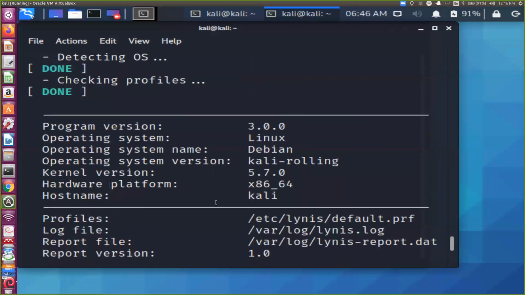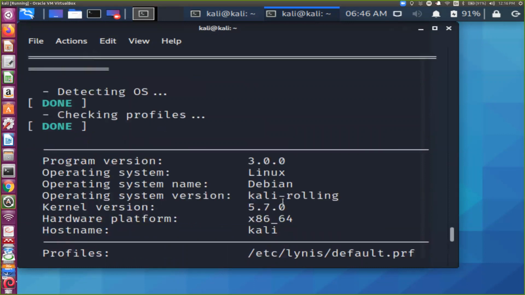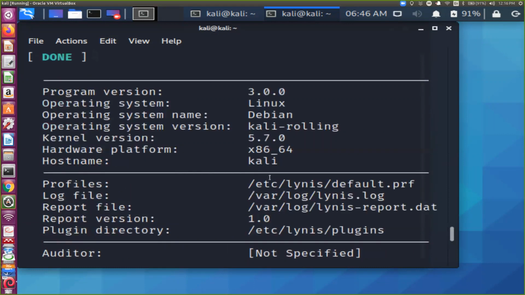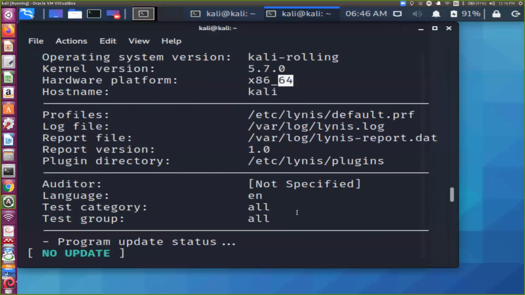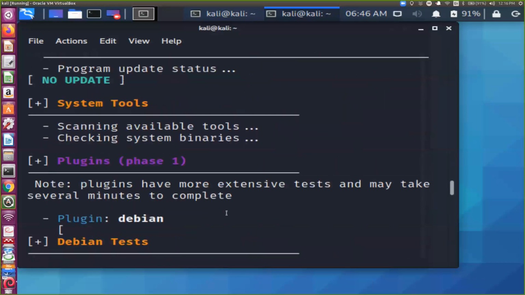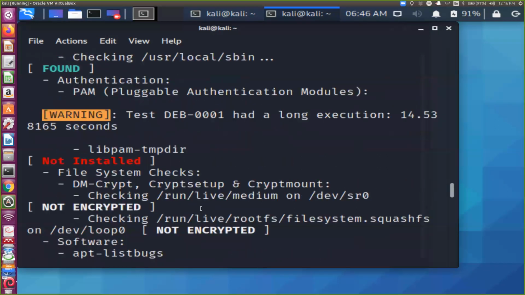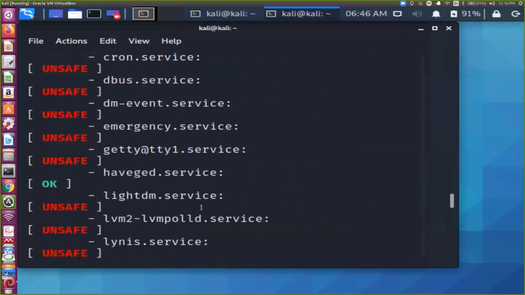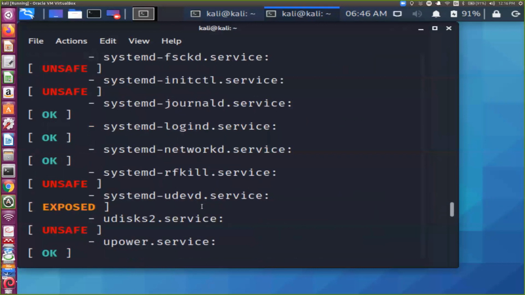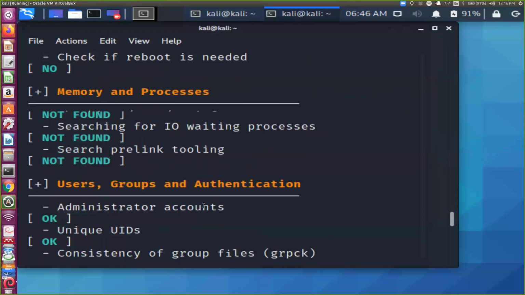It's detecting the operating system, kernel version, hardware platform, Intel 64, host name, profiles, auditor that I have not shown, system tools, plugins, Debian testing. It will do an intensive scan. You can see it will do a lot of things: memory checking, memory and processes, users, groups,